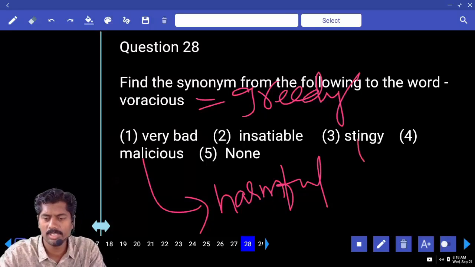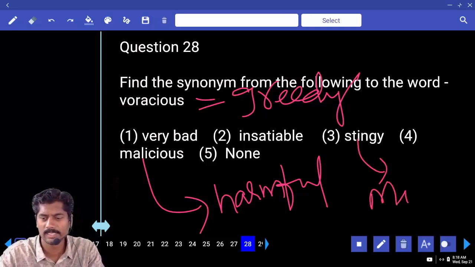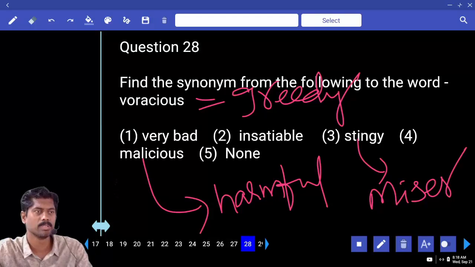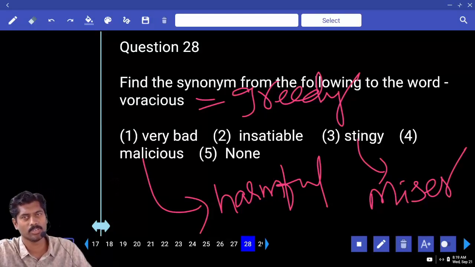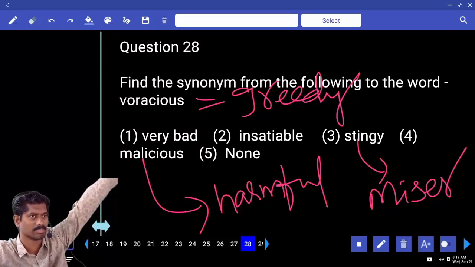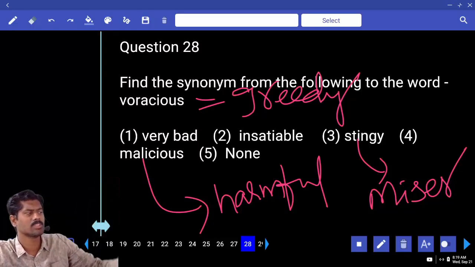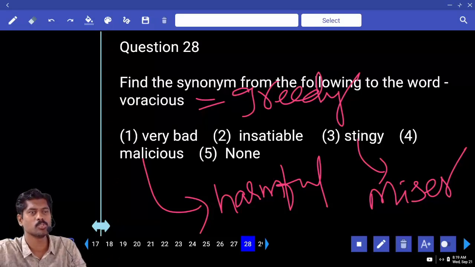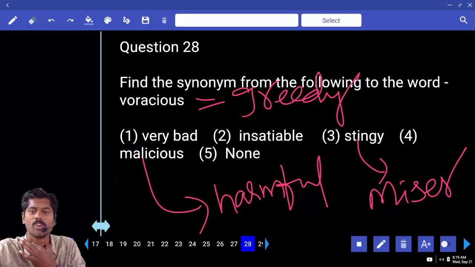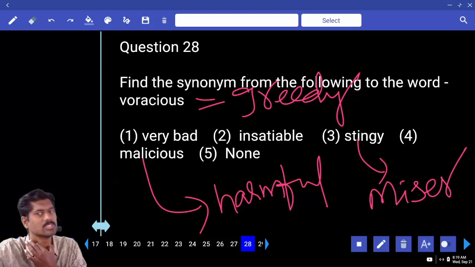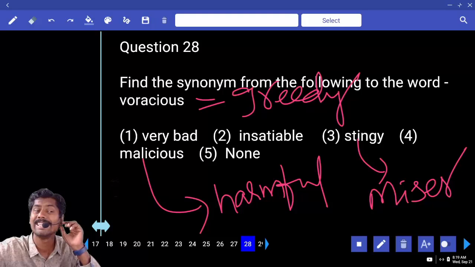Stingy, do you know stingy? Yesterday I gave this word. Stingy, miser, kanjus. How many of you are stingy in the classroom? Stingy means not in terms of money, according to me. If you do not use your resources properly, you are stingy only. You have a voice, you are not using it when the question is asked. So you are stingy only. Somebody, your friend wants a listening ear and you are not listening, you are kanjus.